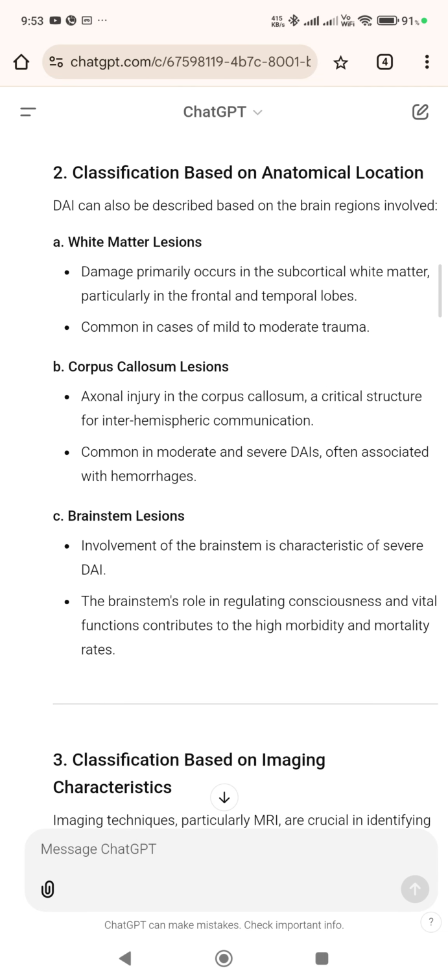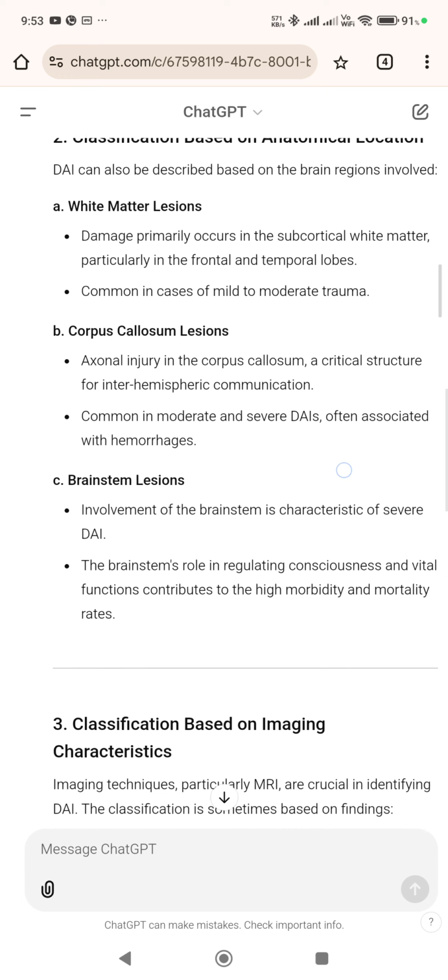2. Classification based on anatomical location. DAI can also be described based on the brain regions involved. A. White matter lesions. Damage primarily occurs in the subcortical white matter, particularly in the frontal and temporal lobes, common in cases of mild to moderate trauma. B. Corpus callosum lesions.